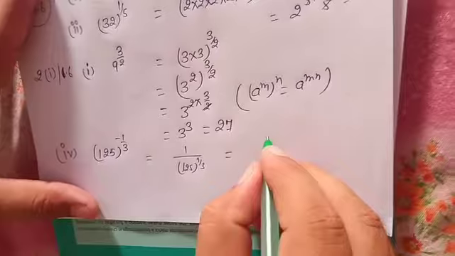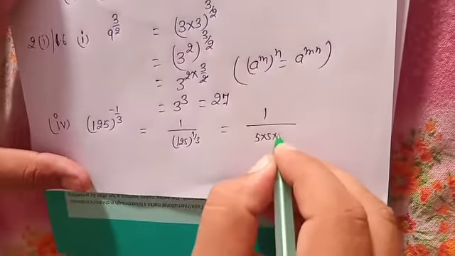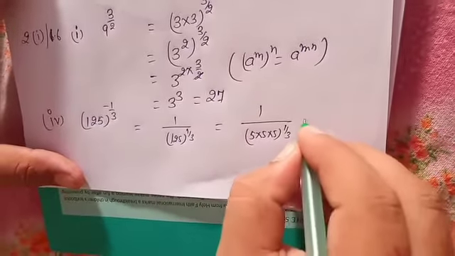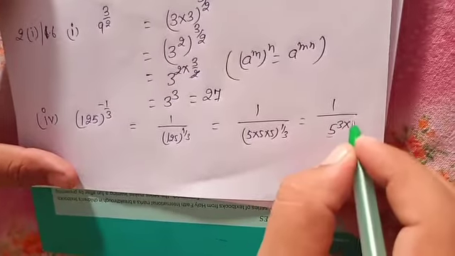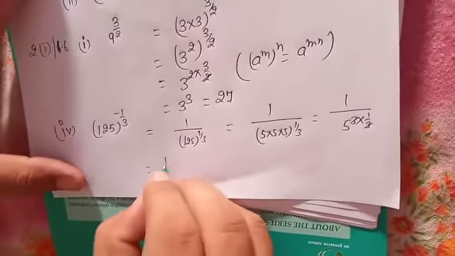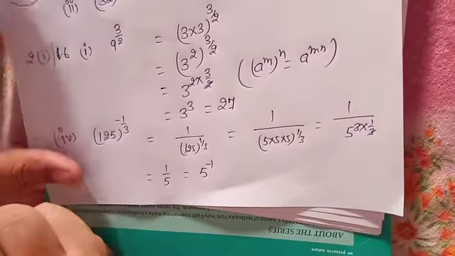We can write 125 as 5 into 5 into 5, so 1 over 5 power 3, whole power 1 by 3, which is 1 over 5 power 3 into 1 by 3. This cancels this, so it equals 1 by 5, or you can write 5 power minus 1. This is a very easy portion of maths, you are easily able to solve it. If there is a problem anywhere, discuss with me.